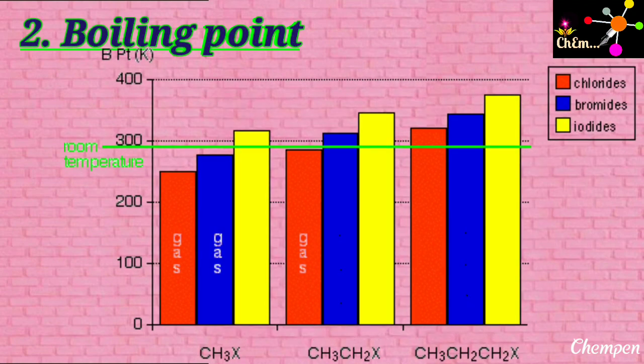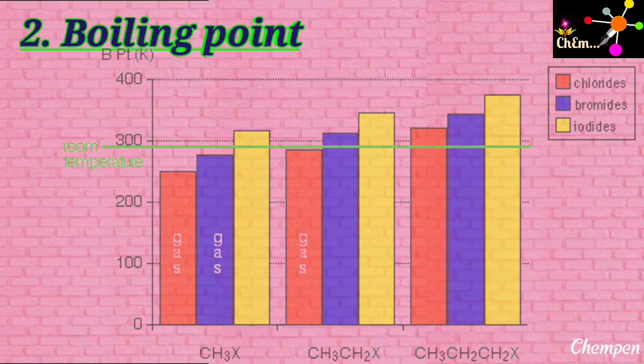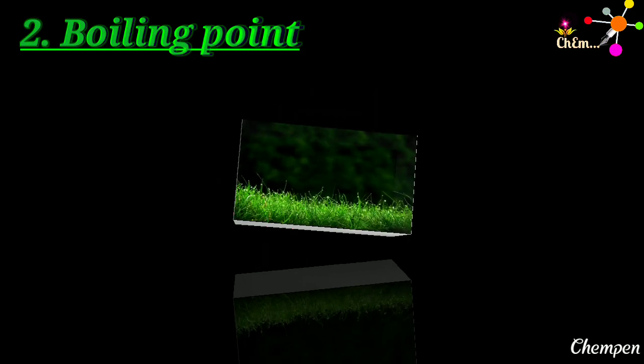Now look at this graph. This explains what we have discussed so far. Here the red bars represent alkyl chlorides, blue represent bromides, whereas yellow bars represent alkyl iodides. This shows alkyl iodides have highest boiling point, and boiling point decreases with the decrease in size of the molecules. Also, this indicates methyl chloride, methyl bromide and ethyl chloride are gases at room condition.